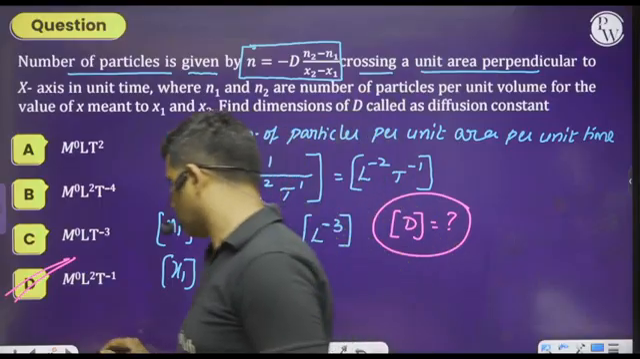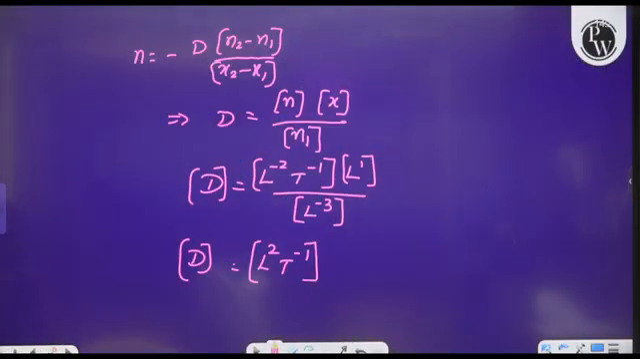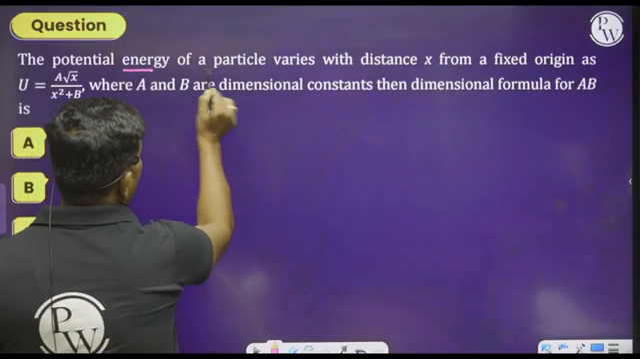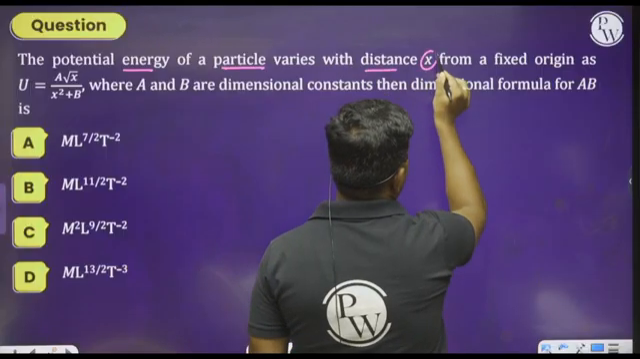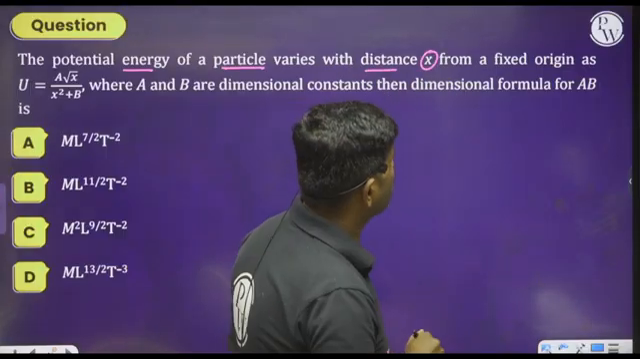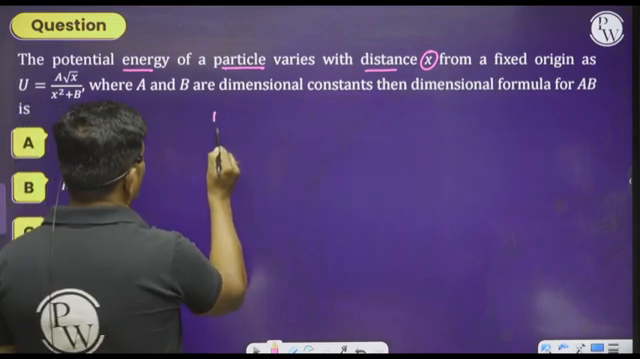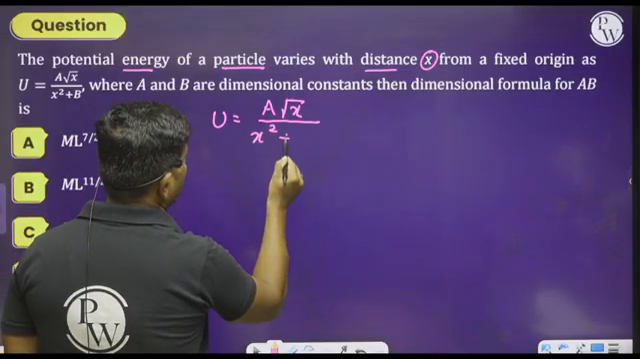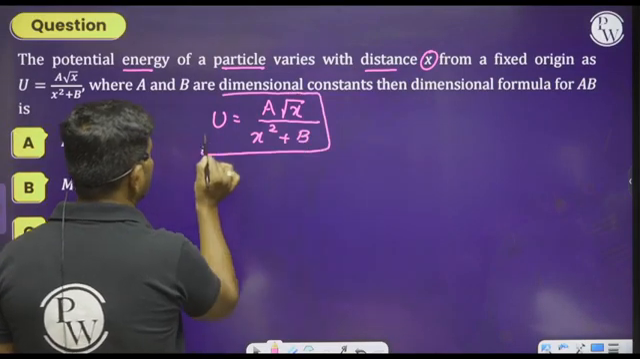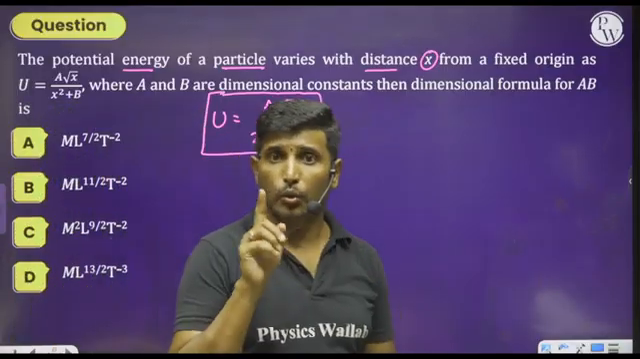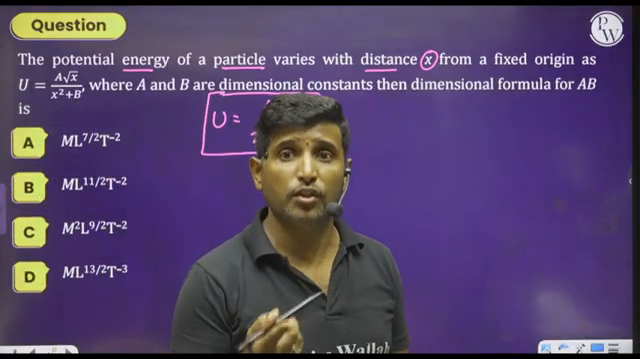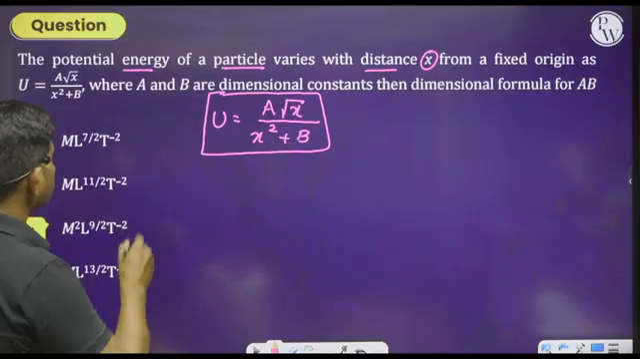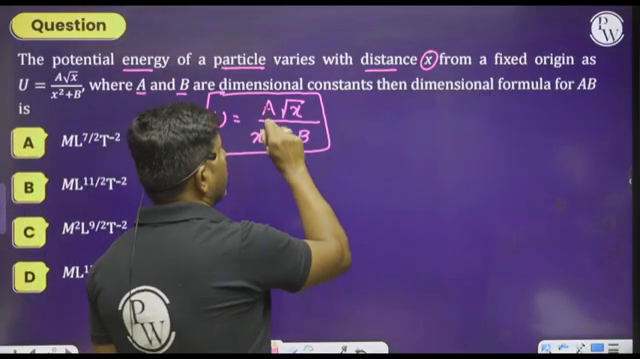Now, similarly, let us move on to the next question. What are they saying to us? Please have a look at this. The potential energy of a particle varies with the distance x, where x is the distance from a fixed origin, as U is equal to A into root x divided by x square plus B. See here, what does U stand for? U stands for potential energy, which is energy having the dimensions M to the power of 1, L to the power of 2, t to the power of minus 2, where A and B are dimensional constants.